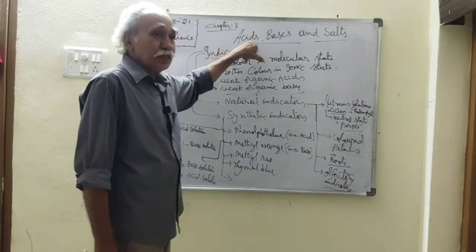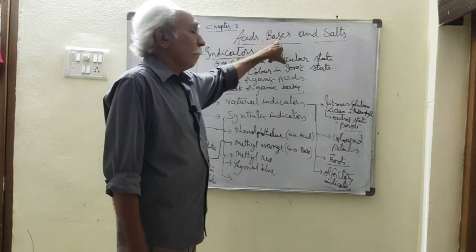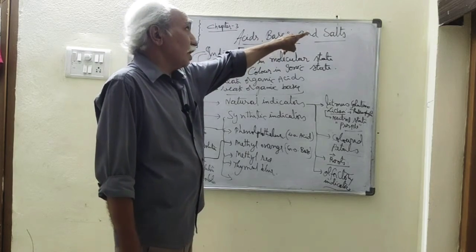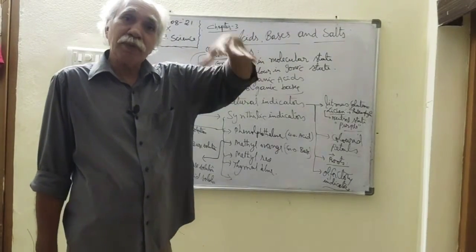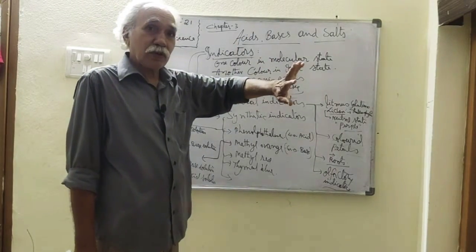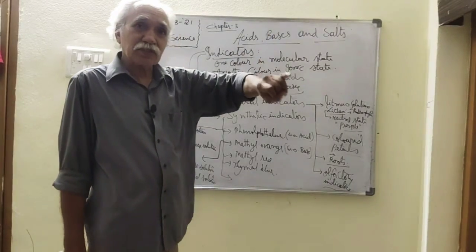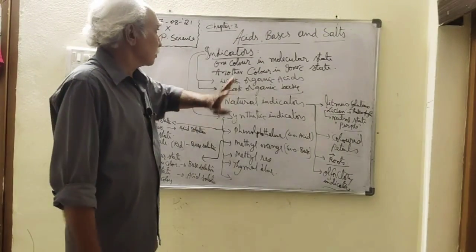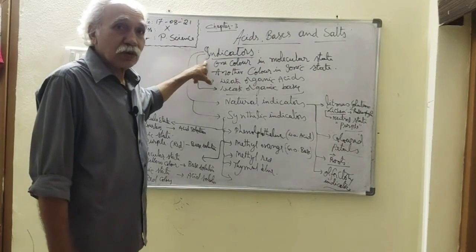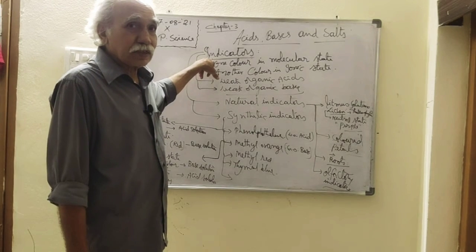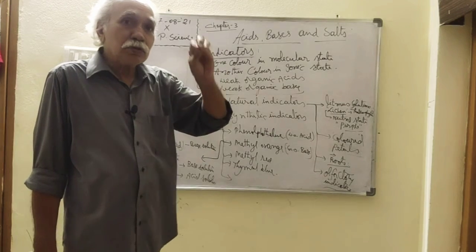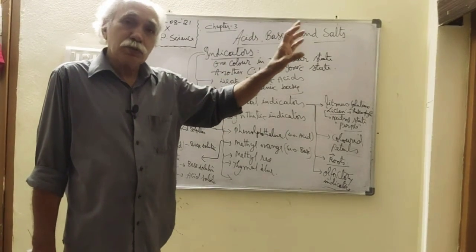Now, acids are sour in taste and they are corrosive. Bases are bitter in taste and they are soapy to touch. And for salts, you find acidic salts, basic salts and neutral salts. Here, acids, bases and neutral solutions; like that, salts also: acidic salt, basic salt and neutral salt. Same thing. So these things can be identified based on certain chemical substances called indicators. An indicator means a chemical substance which is used to identify the acid, base and neutral states.